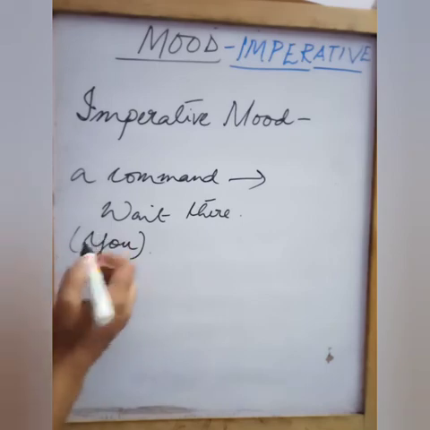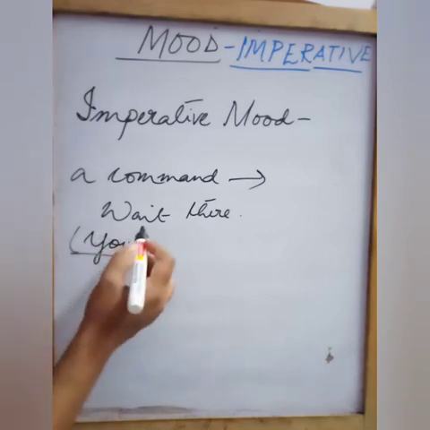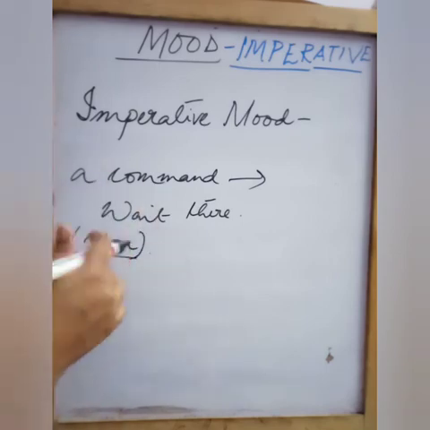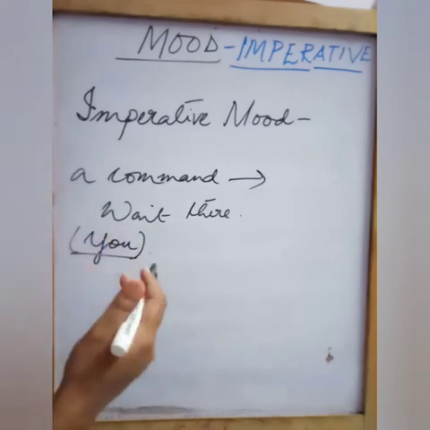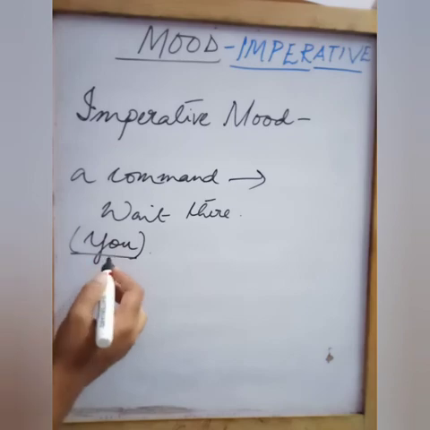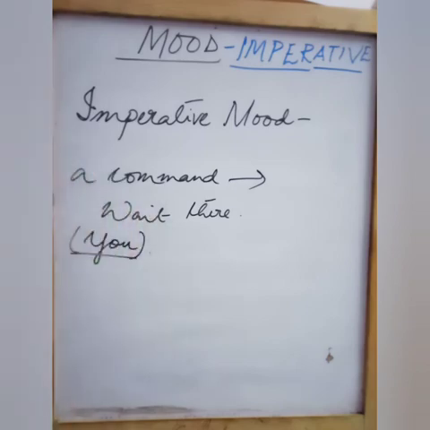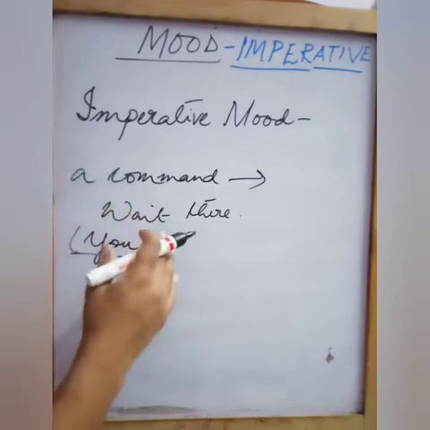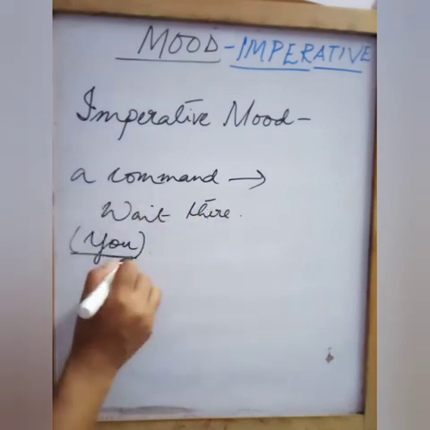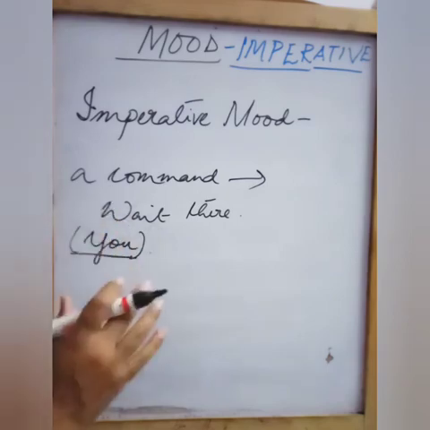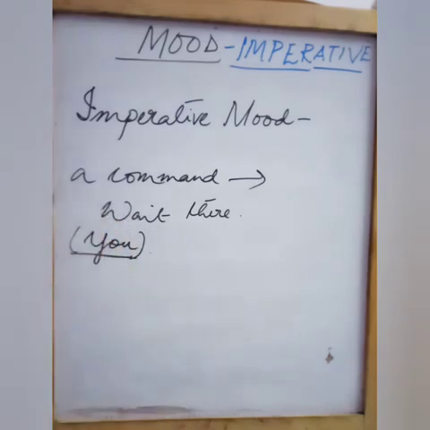We are omitting it, but it is implied that the second person is being used here. The first person is the speaker, and the person being spoken to is the second person. In this case the subject can be omitted because it is implied, it is understood. That is the way the imperative mood is used.